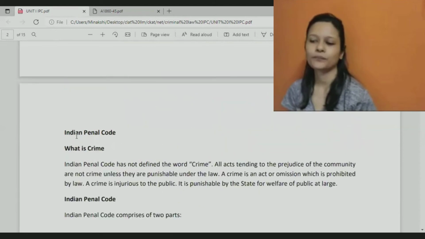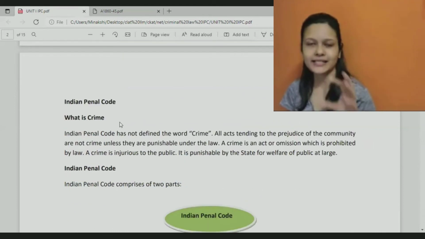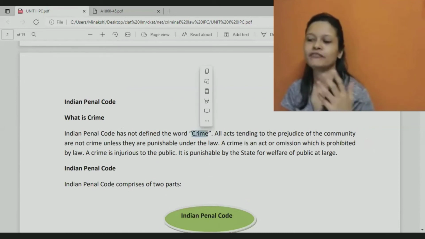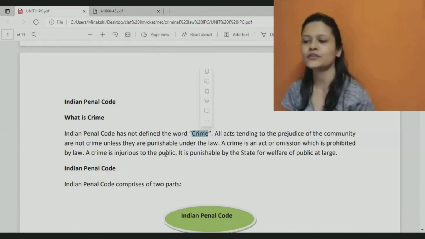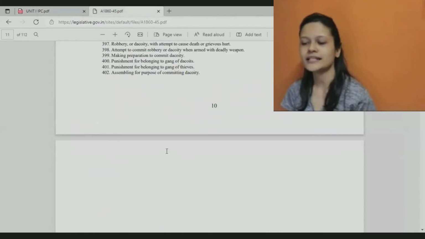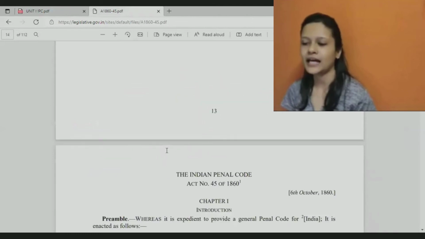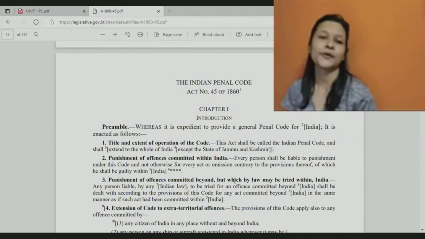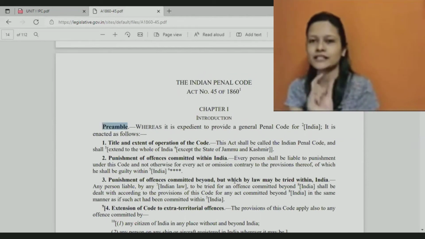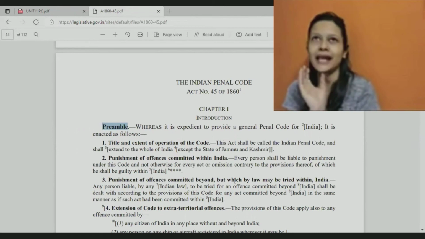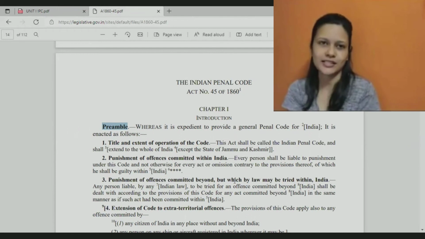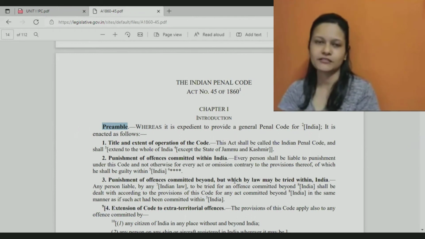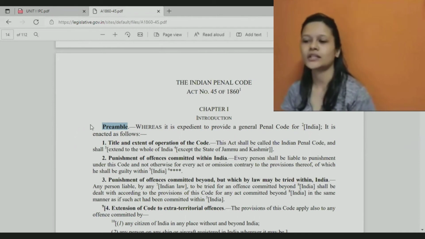All right, now IPC is all about crimes or different types of offenses. Now what is a crime? As such, the term crime is not defined in IPC. Whenever you see a legislation, it will always have certain definitions mentioned. A legislation will usually start with a preamble, an introductory statement which tells us the purpose, why this legislation is even there. That is called the preamble.